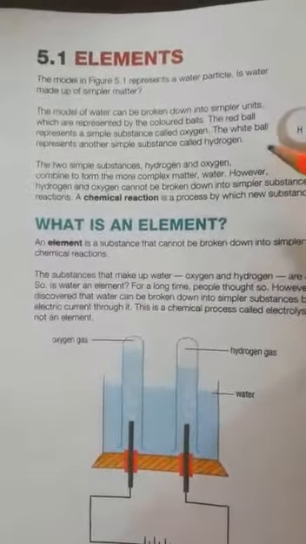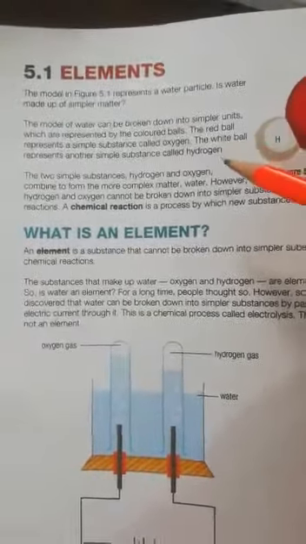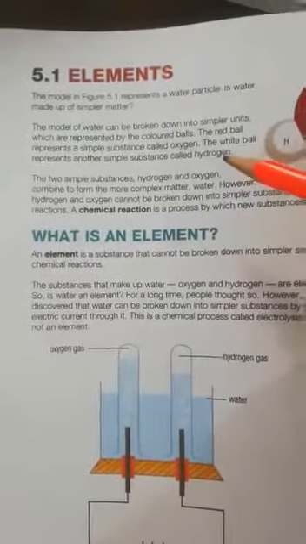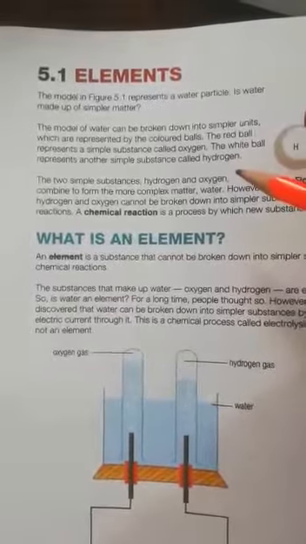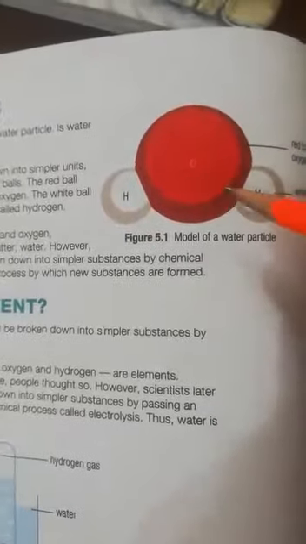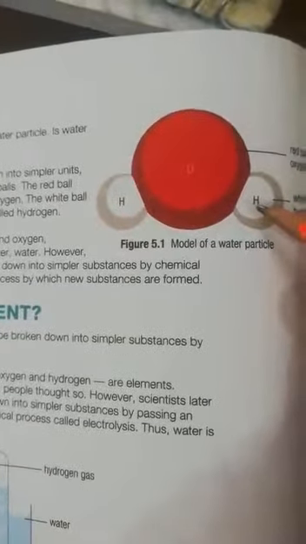It means an element is the simplest substance. It is too small. It is the base of matter and it can't be further broken down. They have given you the example of the water molecule. Water is a compound and it is made up of two elements, oxygen and hydrogen.